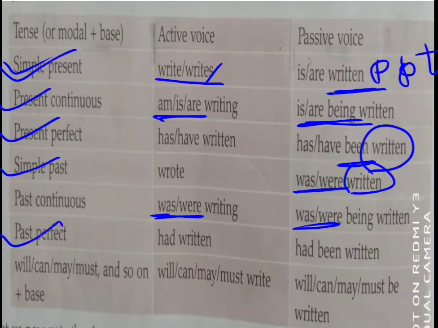Now past perfect. Past perfect, had written, will come. So I turn into passive voice, had been written will come, like present perfect. Now if your active voice is in a future tense, like will come, or if there is any modal verb like can, may, must, that time it will remain the same. Only you have to put be and the past participle form of that main verb.